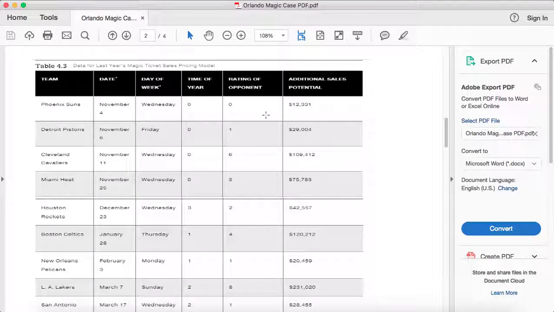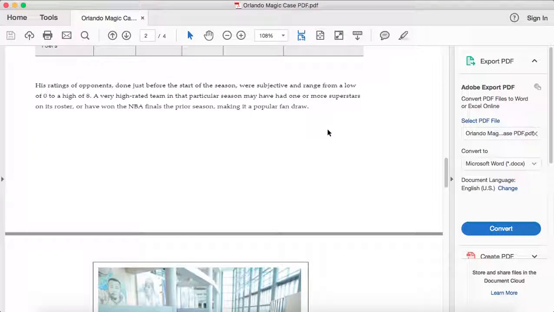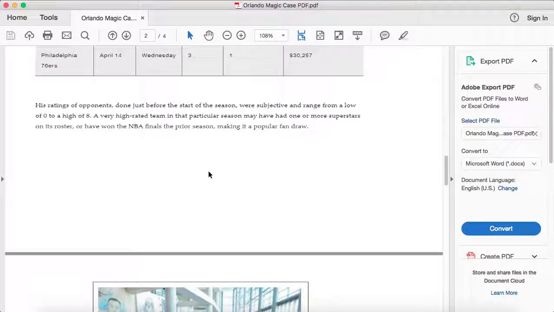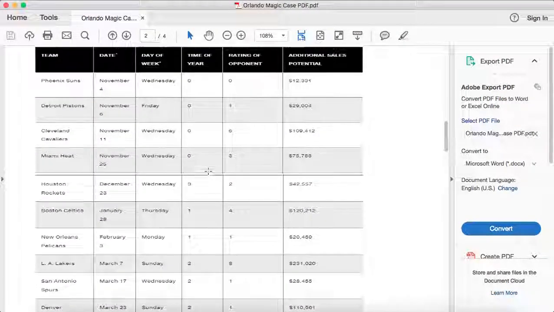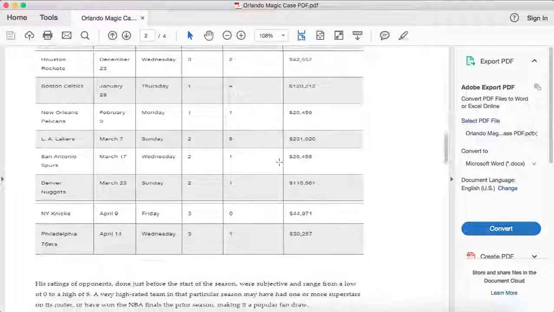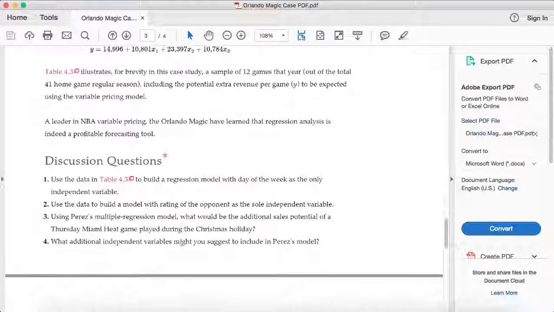We also are given the rating of the opponent, the time of the year, and additional cells. Also, this paragraph right here is given on the table as well. It's the ratings of the opponents, which we're gonna use later on in the case. So here, rating of the opponent. And then we're back. We have our formula. We have our Christmas season and stuff. And then we have the questions.